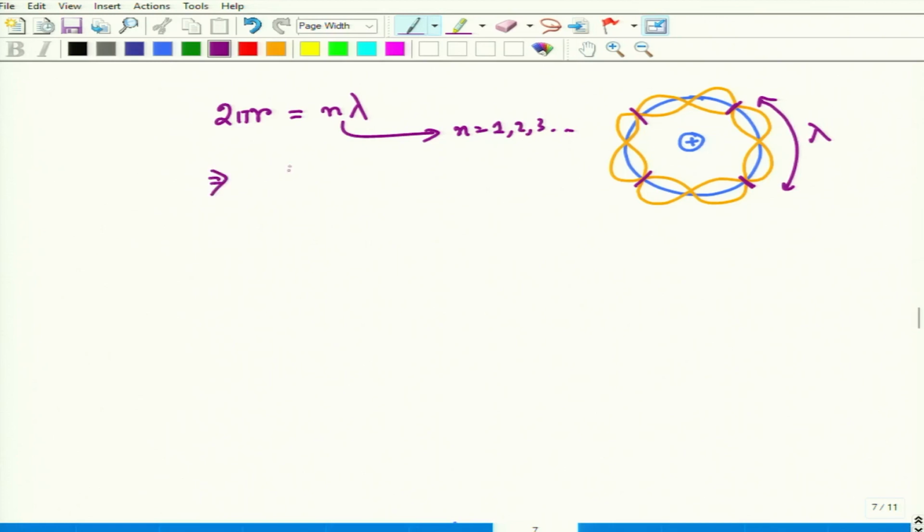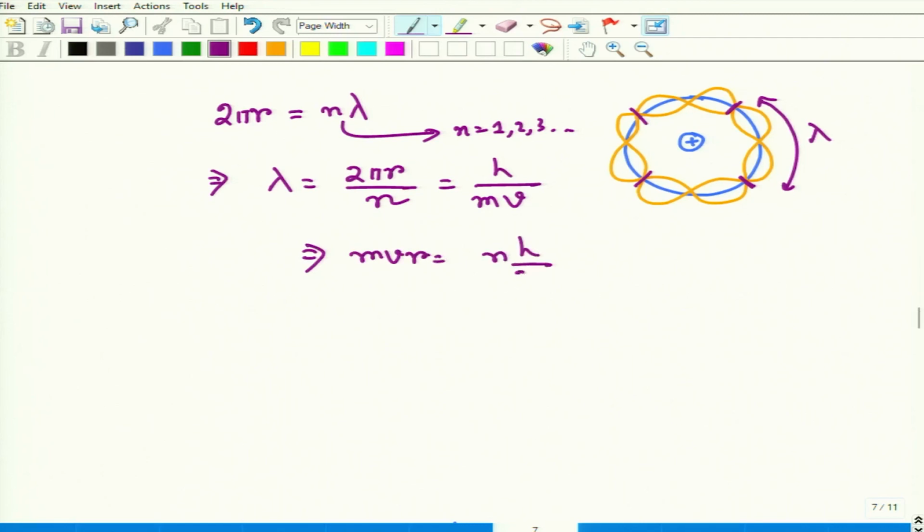So from here we can say that lambda should be 2 pi r divided by n, right? If lambda is 2 pi r divided by n, then from the de Broglie hypothesis we know that lambda should be h by mv. So if it is h by mv, then we can say that mvr equals nh by 2 pi. It's straightforward. Or to make it general, we add a subscript: mvr_n equals nh by 2 pi.